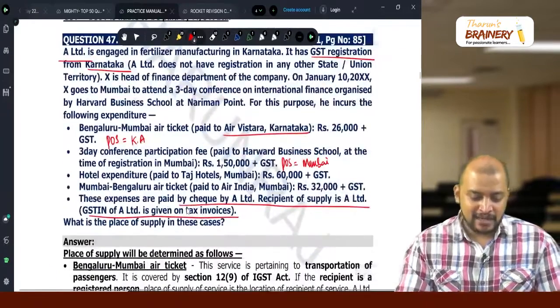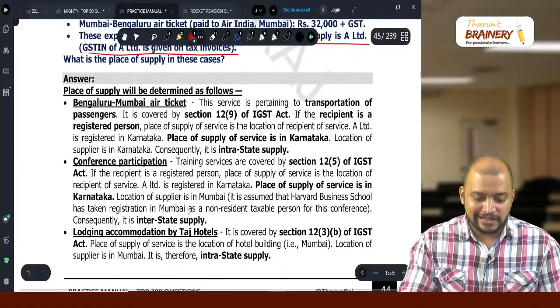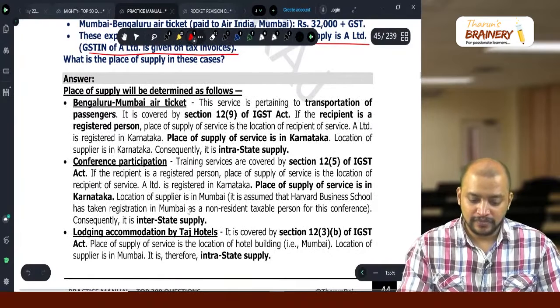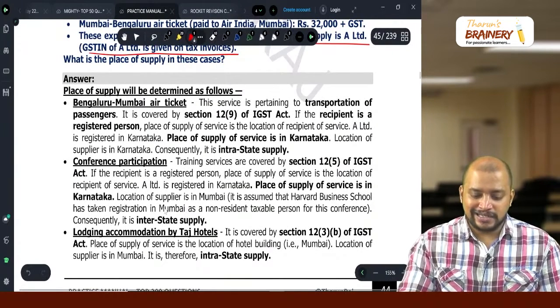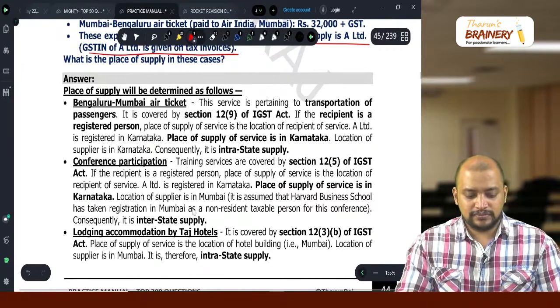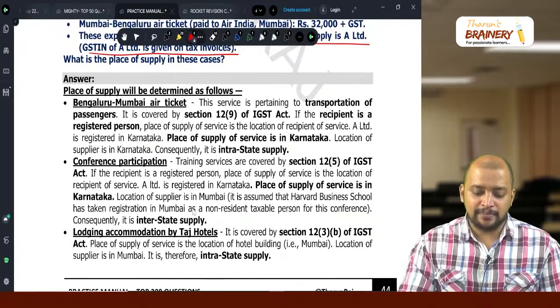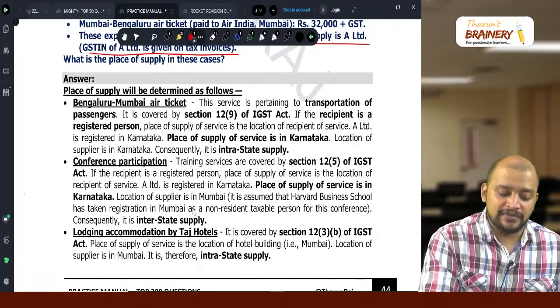Then hotel expenditure. Actually it is considered as training and performance appraisal, but it should be taken as entry to an event.